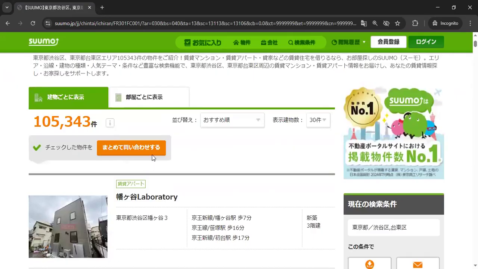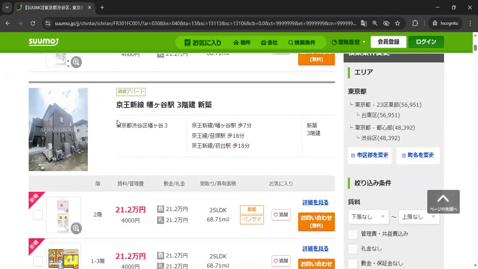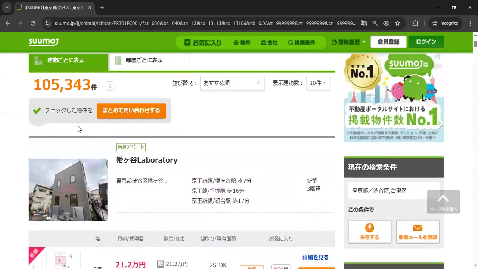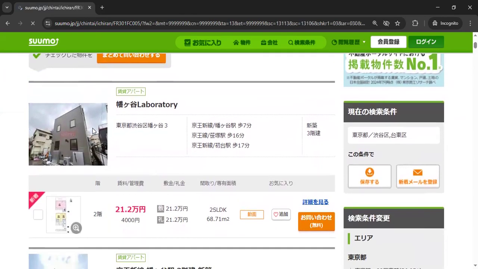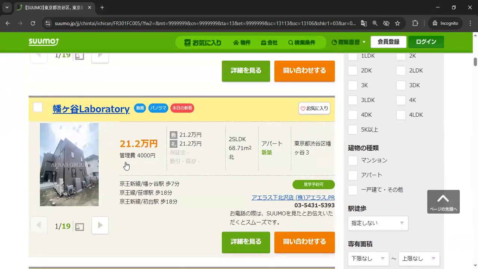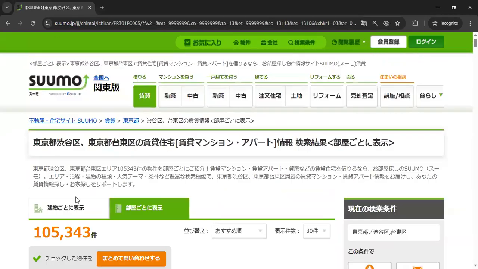Then we look this up, and here we have all of the listings. And here's by building. This is only the rooms. So by building, if there's more than one room in the building up for rent, then both of them are here, right? While here it's just going to be by room. So it's not going to be by building, right? Only this one. Anyway, let's just do building. Simpler to see.